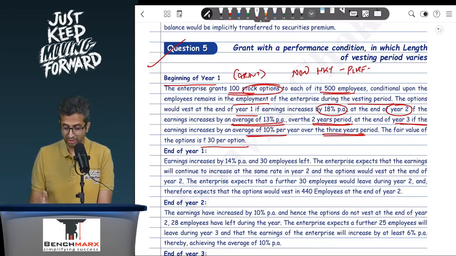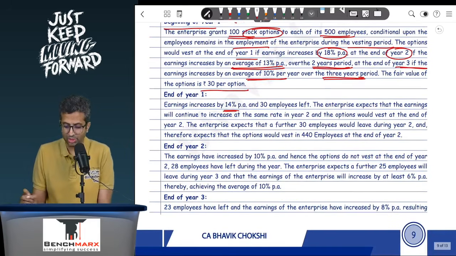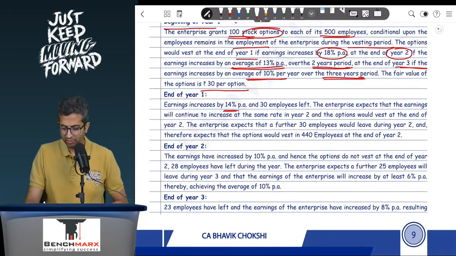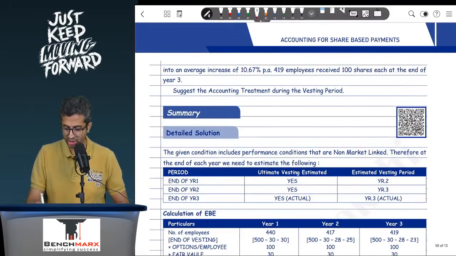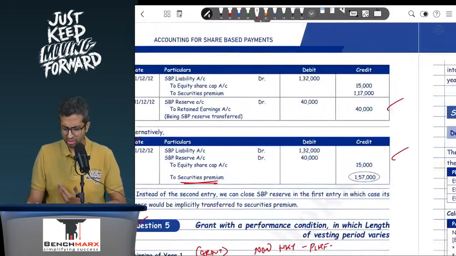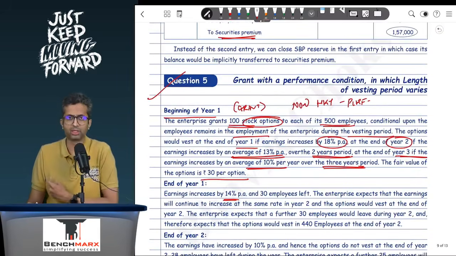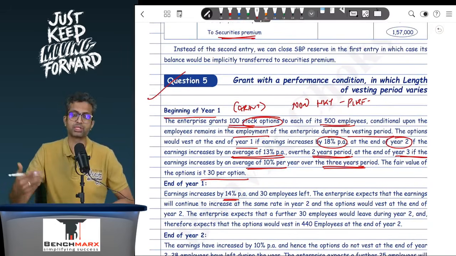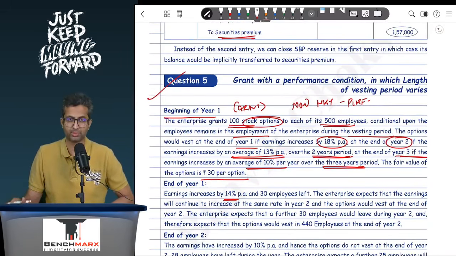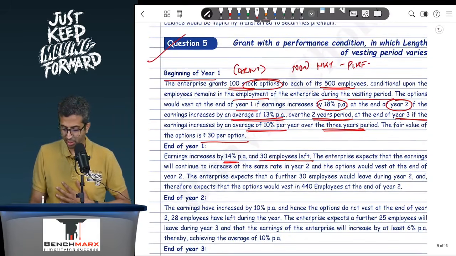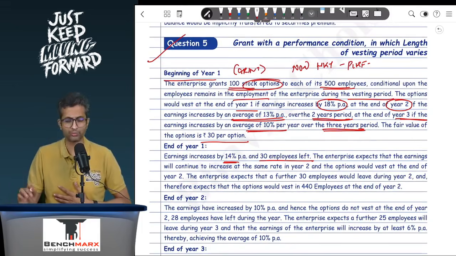Now at the end of the first year, the earnings actually increased by 14%. Now will the actual vesting happen? If I go to see actual vesting, does it happen in year 1? Answer is no. Well, why? Because the question gives you that if you read further. However, the growth rate should have been 18% for vesting to happen in the first year, so it does not happen because the growth is only 14% and 30 employees left. Okay, so now 500 minus 30, you have 470 employees.